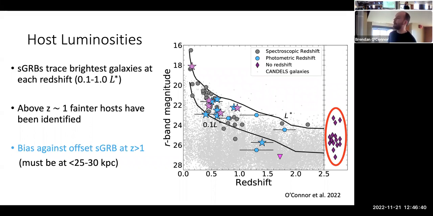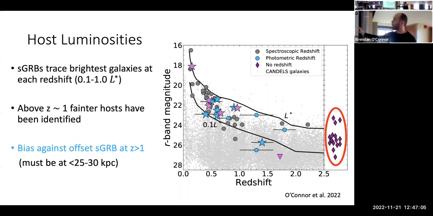But when we look above, at these purple diamonds circled in red, these are the hostless ones. These are the magnitudes of the hostless ones. These are the ones where we can't say this is the confirmed host galaxy, but it's the most likely one, because we can still compute a probability for all of the ones in the field and say the lowest probability is the host.